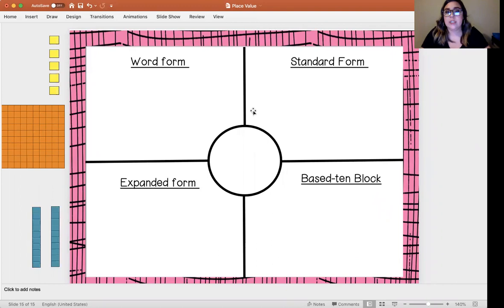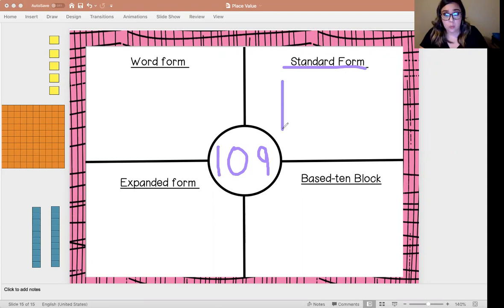Okay, let's go ahead and do another one. So this time I want to do a bigger number. Okay, and so I am going to do 109. So let's look at our first way to create a number, and that's standard form. I know standard form means just write that number. So all I'm going to do is do 100. I have no tens, and I have 9 ones. 109.